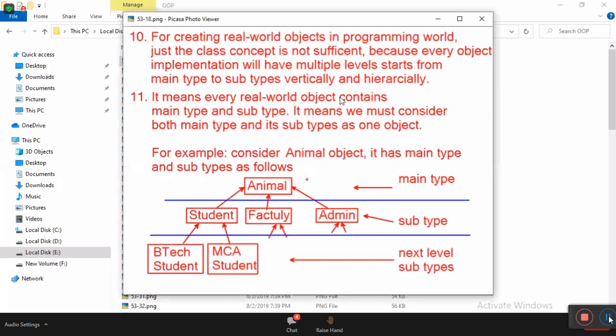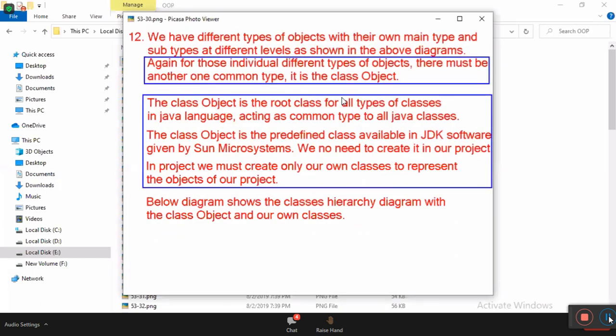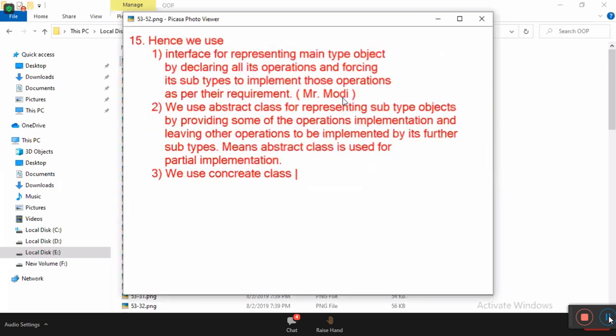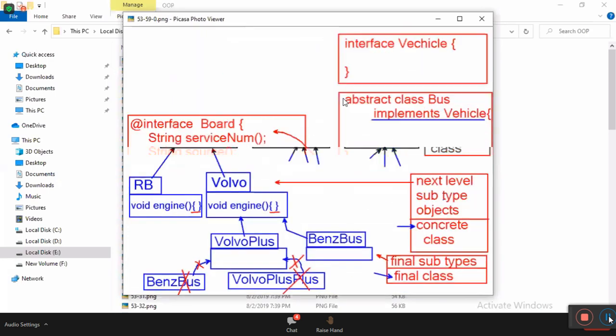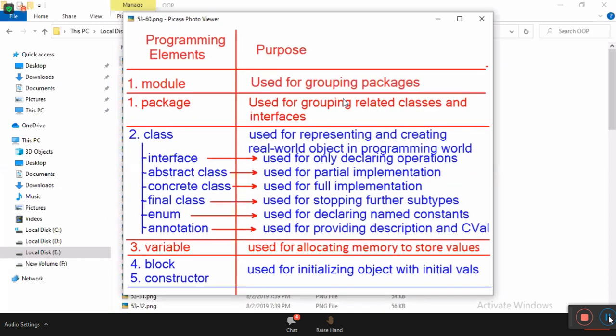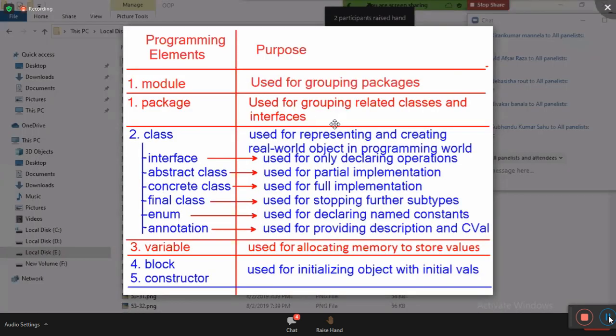What do you say? Are all people comfortable? So this is the basic idea about object-oriented programming basics. First, you should understand. With this knowledge, we are going to discuss more details in the coming classes. Okay, it's just a basic introduction.